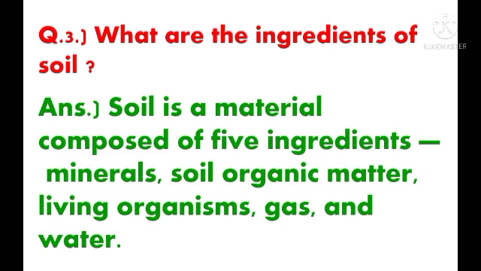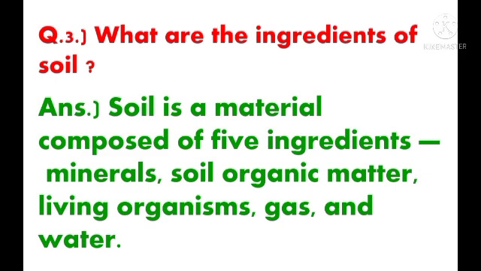What are the ingredients of soil? First of all, students, what is an ingredient? A component, part or element of something is known as an ingredient. Now, what are the elements of soil? The answer to this question is that soil is a material composed of 5 ingredients.